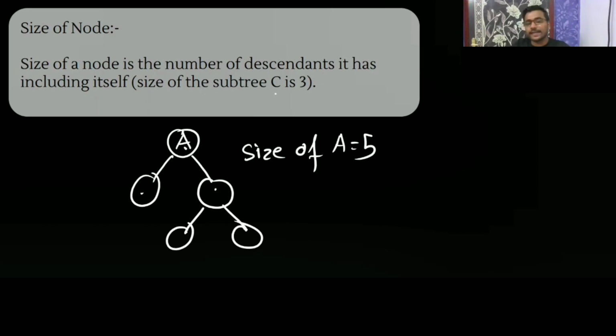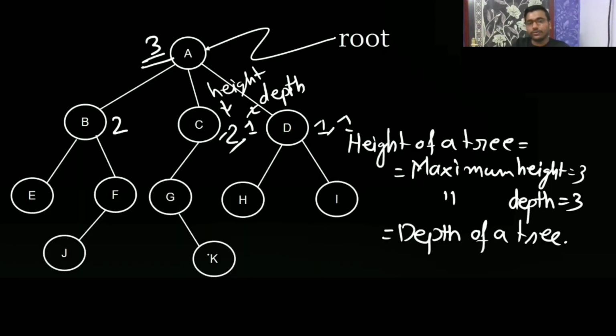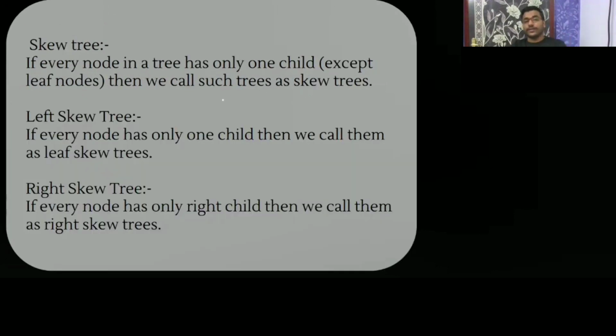Now they are saying that the size of subtree C is 3. Subtree C has 2 descendants, and including itself, that makes 3. So the size of subtree C is 3. All this terminology is very important because we are going to use it in our binary heap.